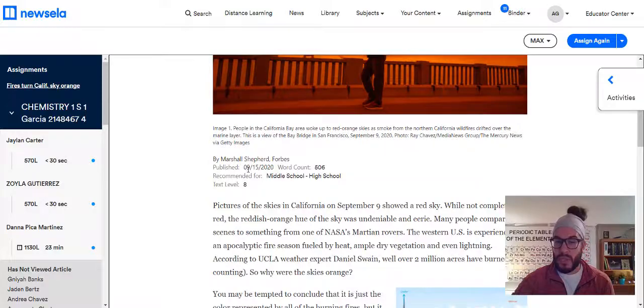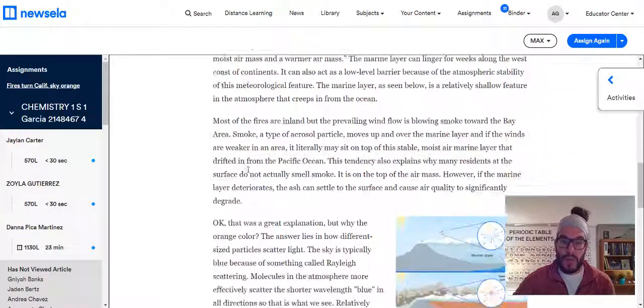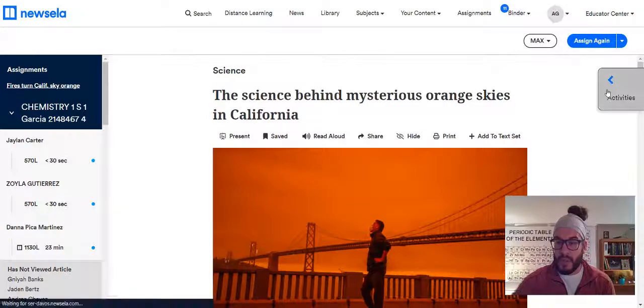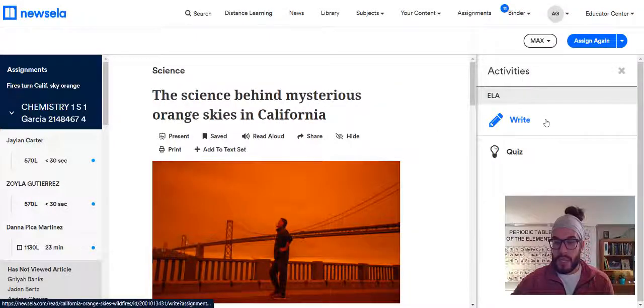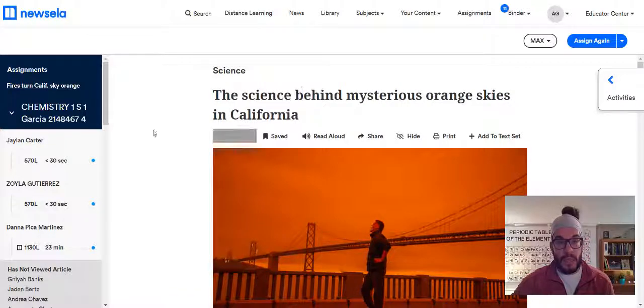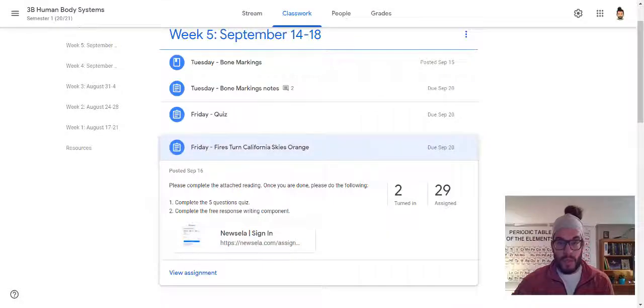You'll go through, I told you it's 5 paragraphs long, scroll down a little bit. That is it. Off to the side, you will answer the quiz as well as complete the writing assignment for that piece. So that is it. You have a quiz as well as an article to read.